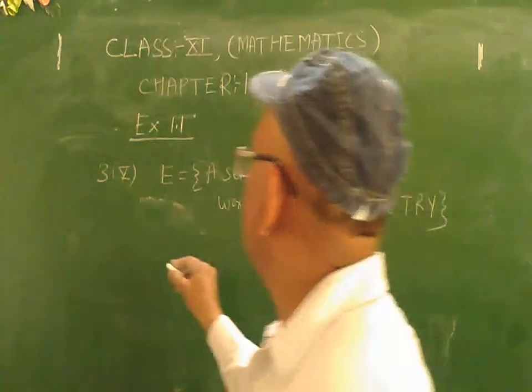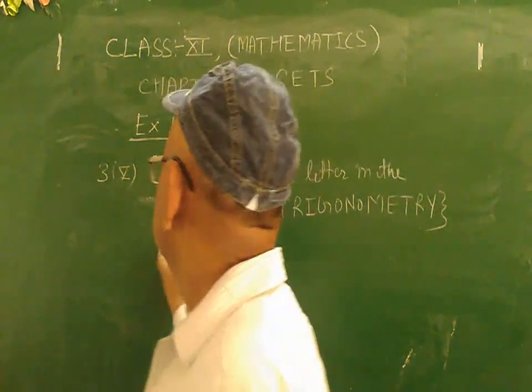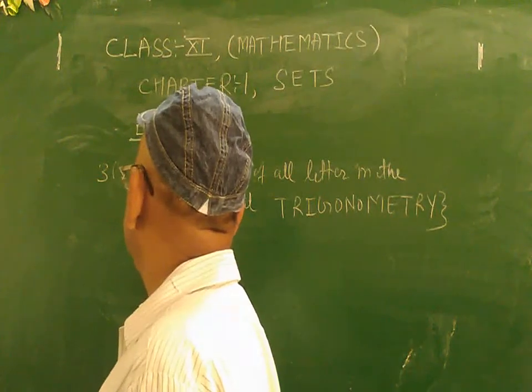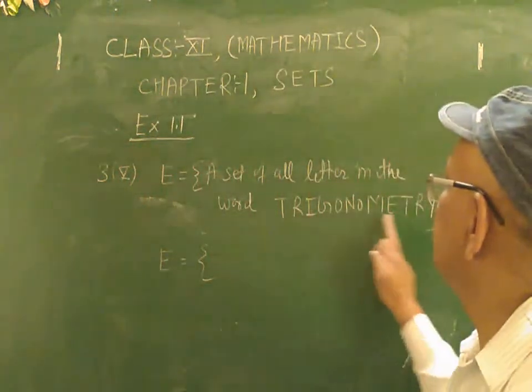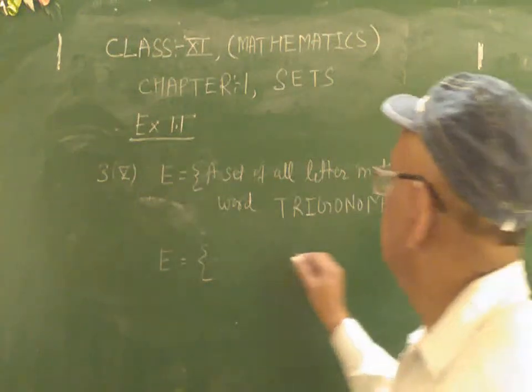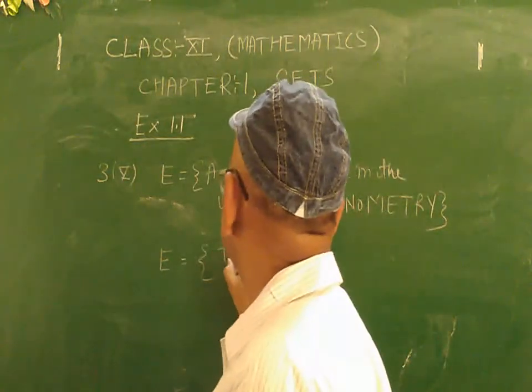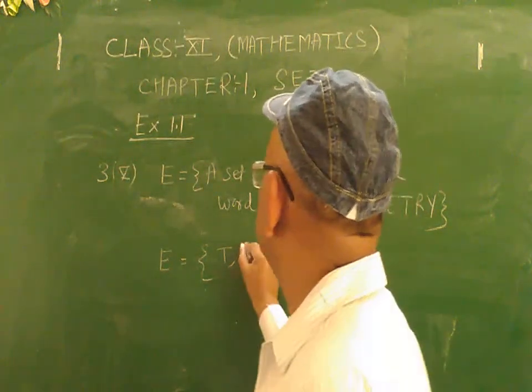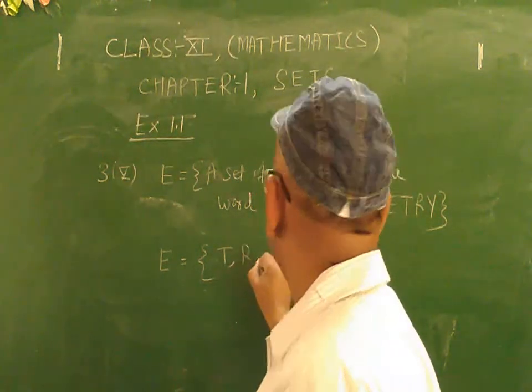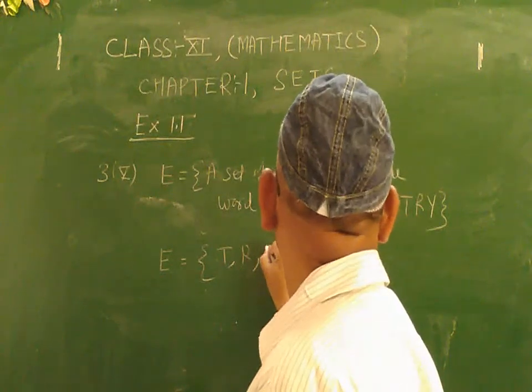Okay students, now it is a set builder form. Now convert it into the roster form. As you may see here, T is repeating 2 times, so you will write only 1 time. In the similar way, R is repeating 2 times.